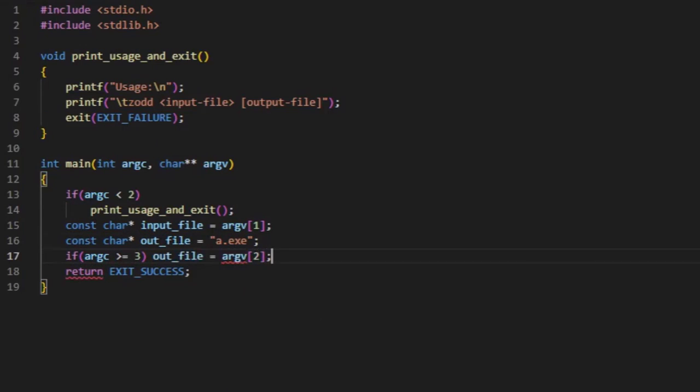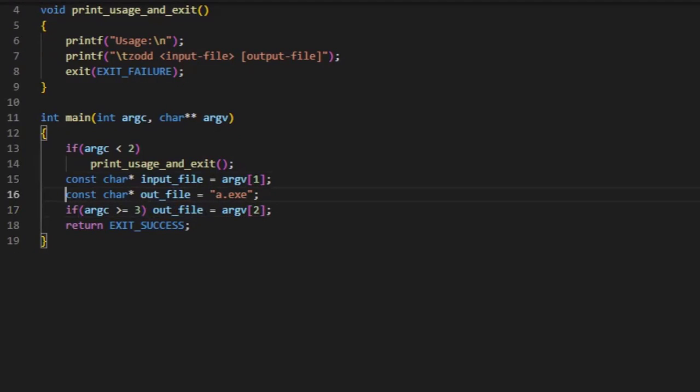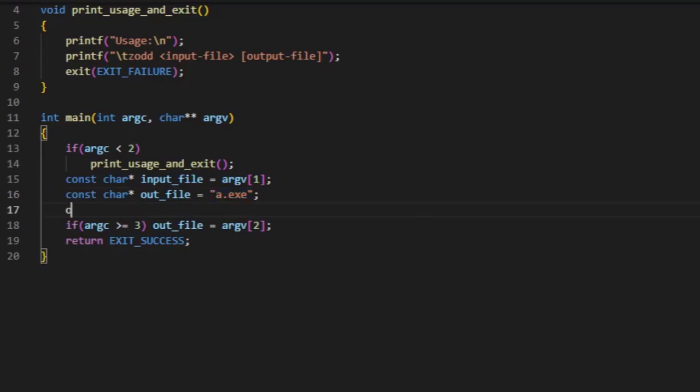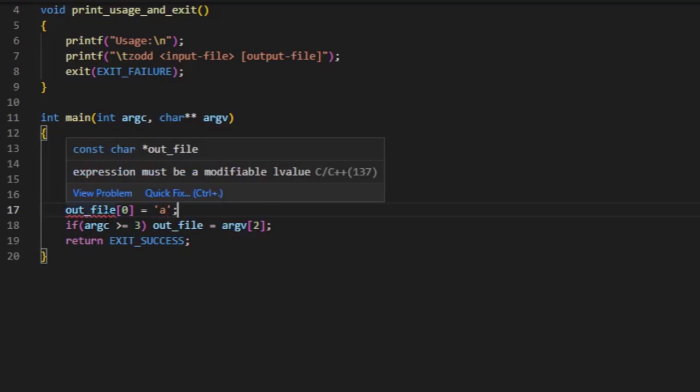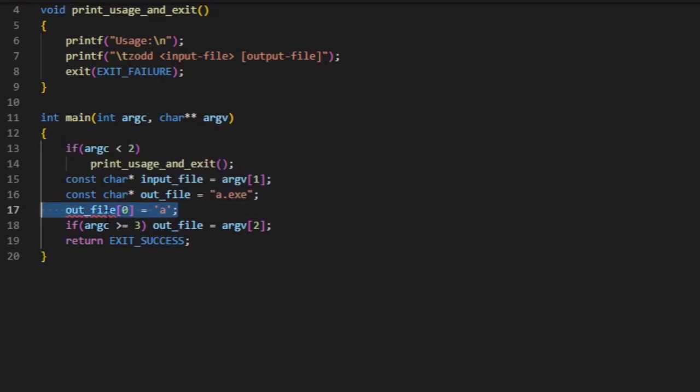Alright. Now we are assigning to a const variable. You might think it's questionable, but what this means is we cannot change the value pointed to by out file. But we can change the value of out file itself. Out file is pointing to this string. We cannot, for example, say out file 0 equals some character. We cannot do that. You can see it's an error because, see, expression must be a modifiable lvalue, right? It's not possible. But we can change the value of out file itself.